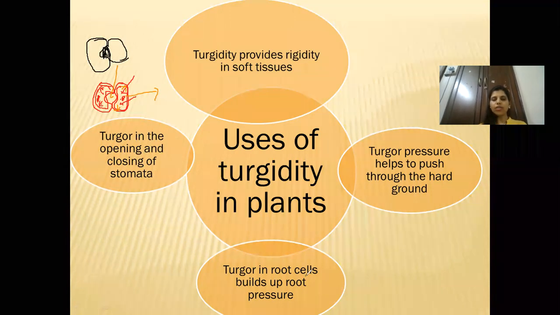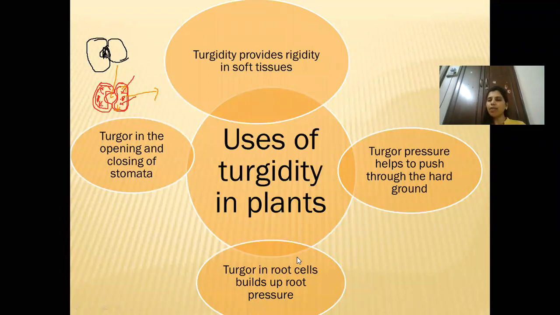Okay, children. Now the next is turgor in root cells build up root pressure. You have seen that whenever there is alternate turgidity and flaccidity, there is pressure created inside the root cells, and because of that ascent of sap takes place. Now turgor pressure helps to push through the hard ground. You must have seen that whenever sprouting or germination takes place, the seed coat bursts and the radicle comes out of the seed coat.